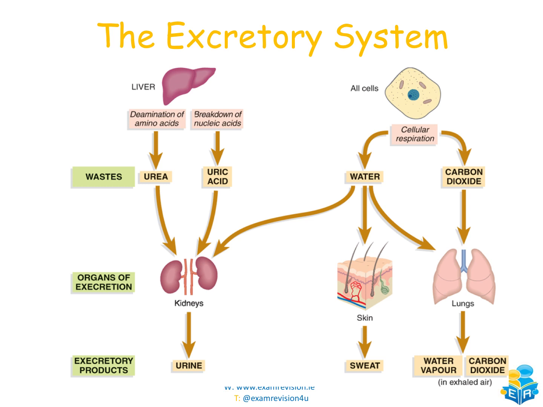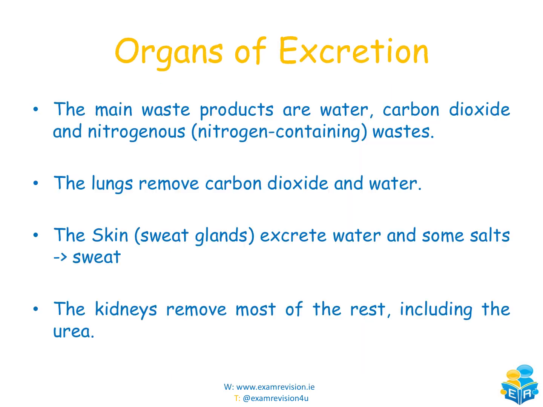So that's just a brief overview of the excretory system. We can see there the kidneys, the skin and the lungs, massively important in terms of excretion and the removal of waste from our bodies. Now, we mentioned already the organs of excretion, just to focus on them a little bit here. The main waste products that we want to try and eliminate from our body are water, carbon dioxide, and then nitrogenous or nitrogen containing wastes.